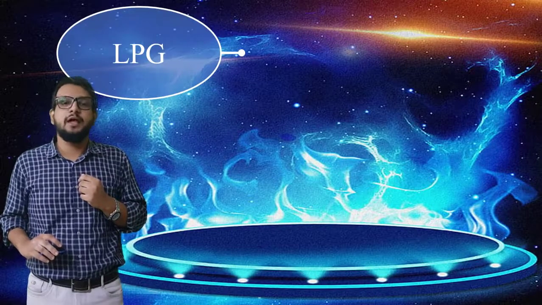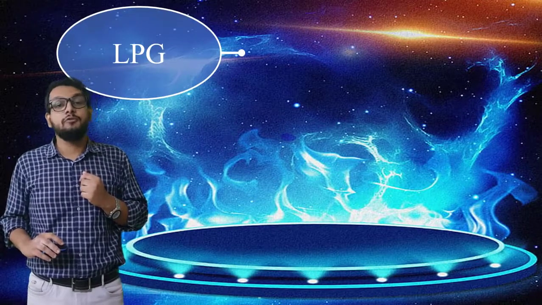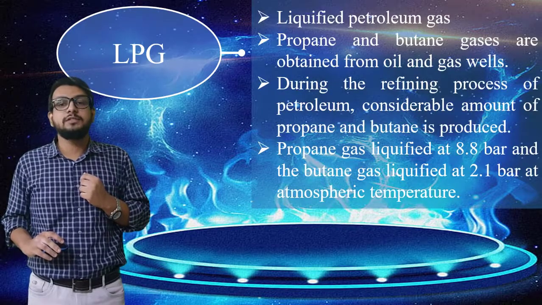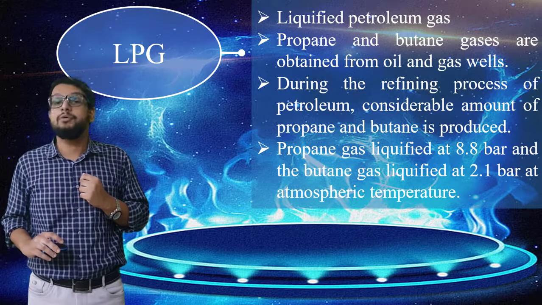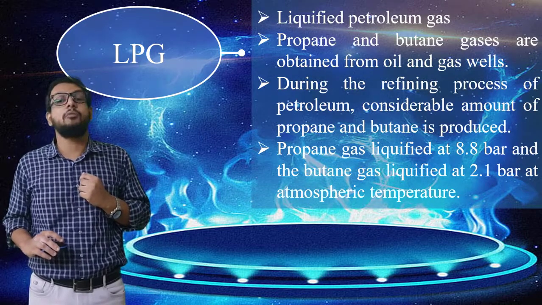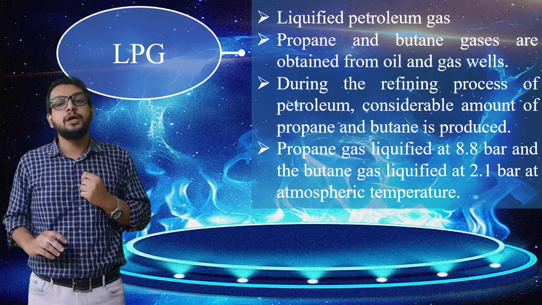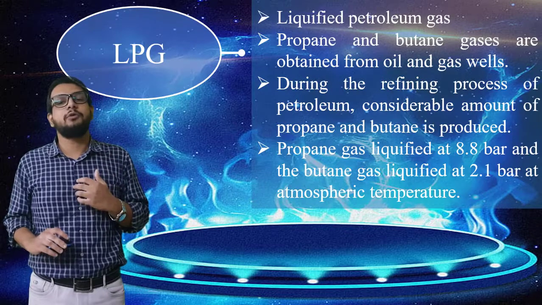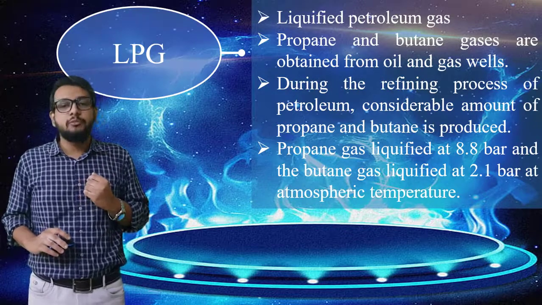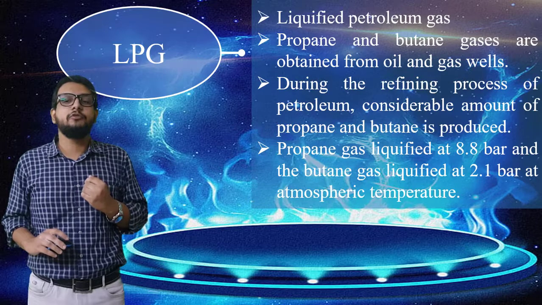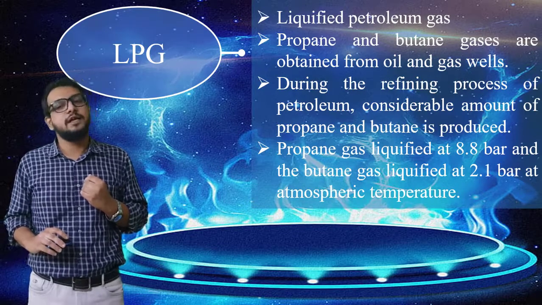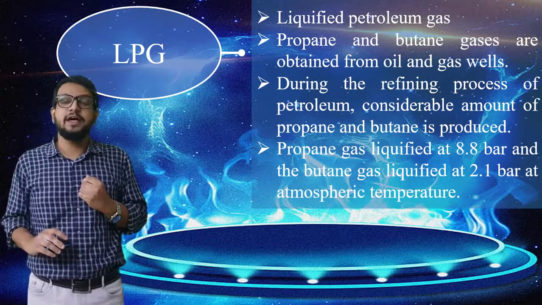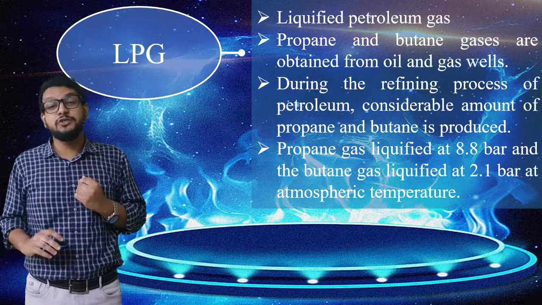Next let us see LPG, that is called liquefied petroleum gas. So liquefied petroleum gas is mainly propane and butane gas, and these are obtained from oil and gas wells. During the refining process of petroleum, a considerable amount of propane and butane is produced. Propane gas liquefies at a pressure of 8.8 bar and butane gas liquefies at 2.1 bar at atmospheric temperature, that is at STP condition. Okay, so these are the values which you need to keep in mind.